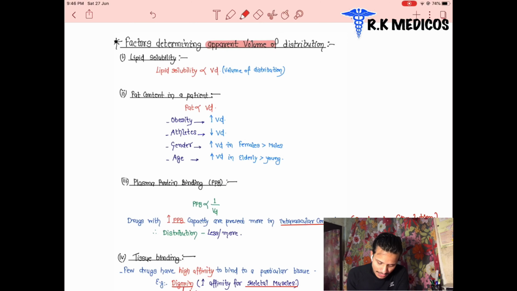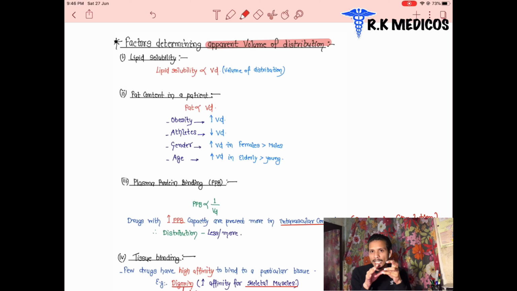What are the factors that affect the apparent volume of distribution? Suppose the patient is taking drugs, and inside our body the drugs reach the plasma. After that, these drugs get distributed in our body. What are the factors that determine how the drugs get distributed in our body? The first one is lipid solubility.